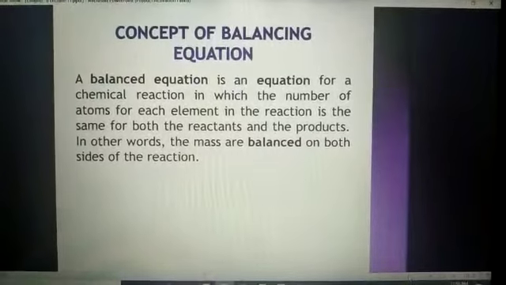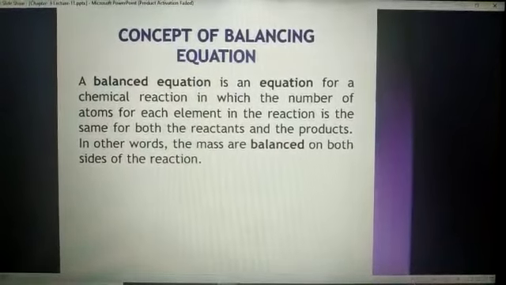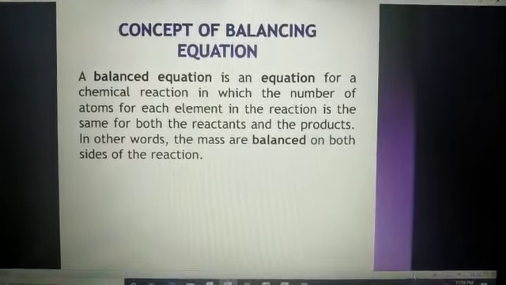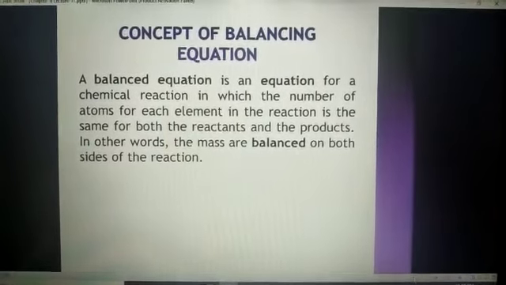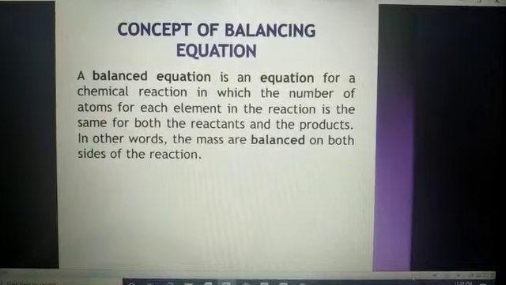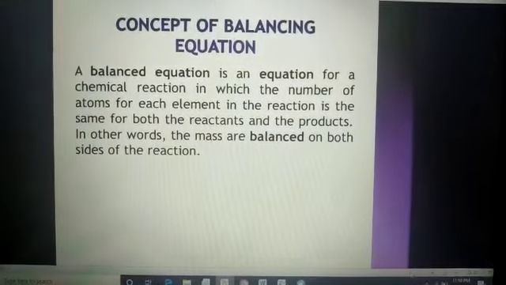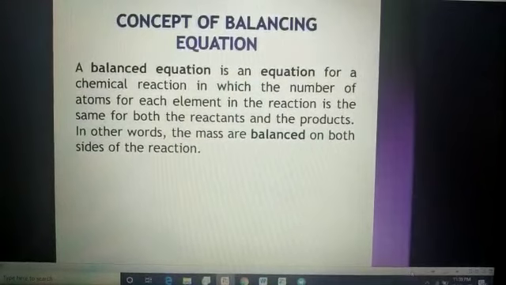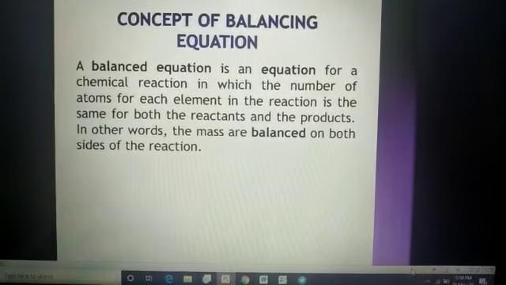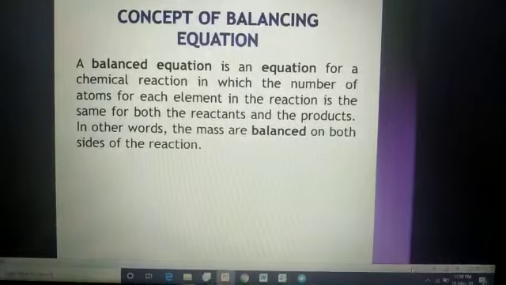Okay, now let's see. Here is the concept of balancing the equation. The balanced equation. Now, what is a balanced equation? It is an equation for a chemical reaction in which the number of atoms for each element in the reaction is the same for both the reactants and the products. In other words, the mass is balanced on both sides of the reaction.